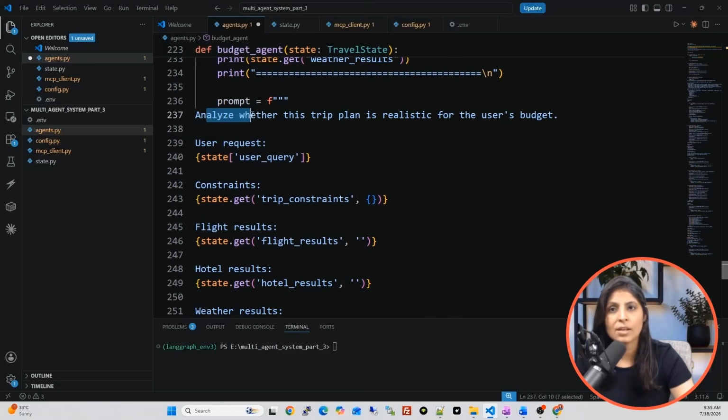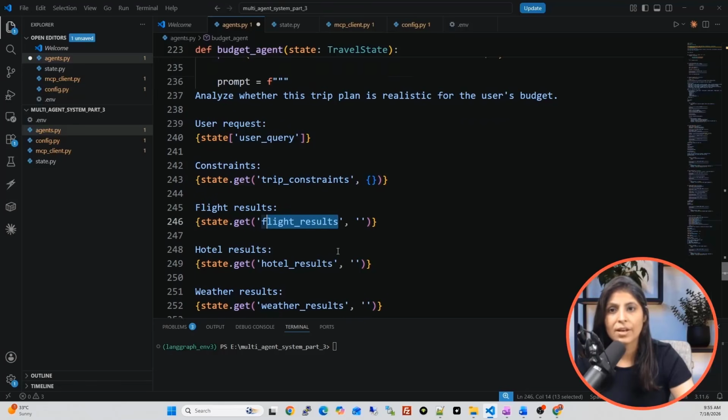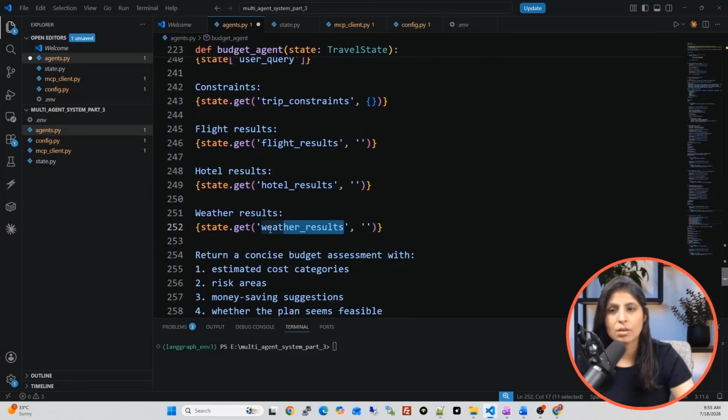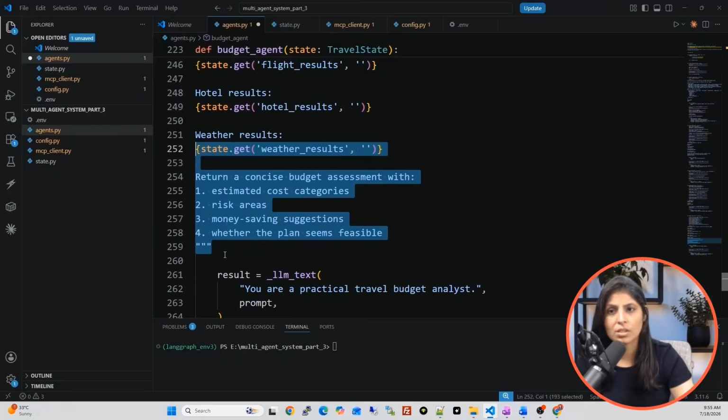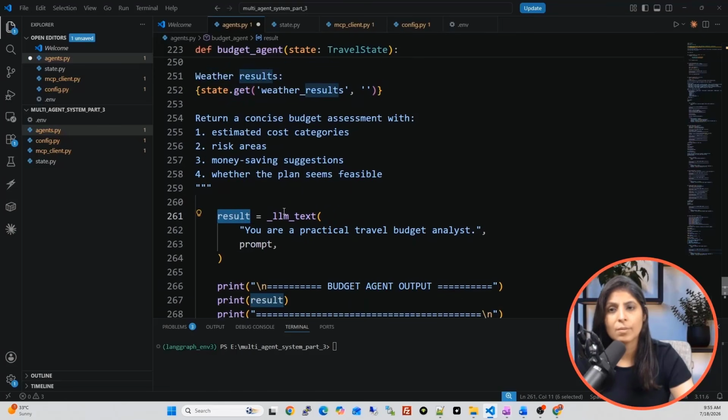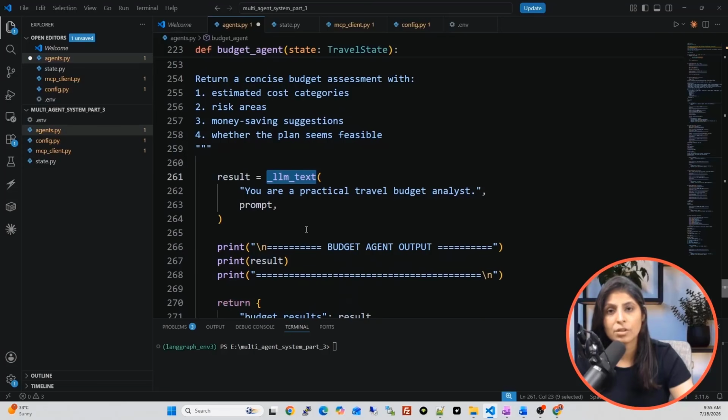So the prompt is: analyze whether this trip plan is realistic for the user's budget. Then we are providing the user query to the LLM: trip constraints, flight result, hotel result, weather result. We are providing all these details to the LLM, and we are telling it to return a concise budget assessment with these parameters. First one is estimated cost categories, risk areas, money saving suggestions, whether the plan seems feasible. So this is our prompt. Now in result variable, we are calling the LLM function, where we are invoking the LLM and we are giving it a prompt: you are a practical travel budget analyst.